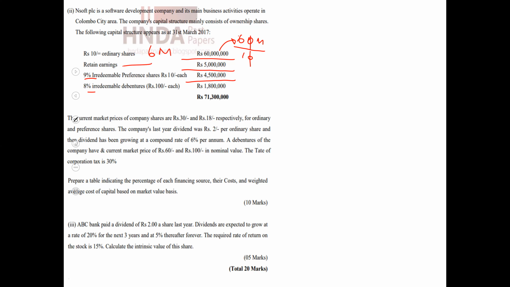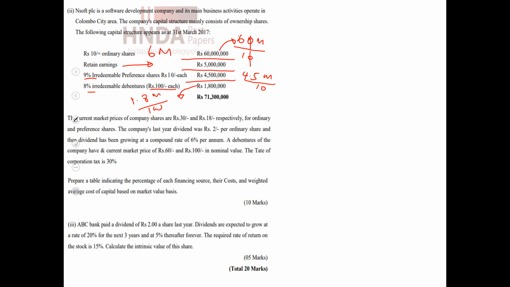Then the retained earnings concept you have already discussed. As students who have studied financial accounting deeply, there's no need to discuss a concept like retained earnings again. The number of irredeemable preference shares can also be calculated: 4.5 million divided by the per share value of 10. The number of debentures can also be calculated: 1.8 million divided by the per debenture value of 100. So that's just for information.